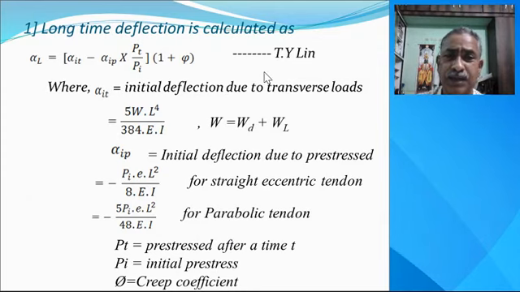Now in this formula, alpha IT, as we have already discussed, is equal to 5WL to the power 4 divided by 384 EI. Here W is equal to dead load plus live load, the total load. Alpha IP, the initial deflection due to pre-stressing, is the initial pre-stressing force, into E L square divided by 8 EI if the cable is a straight, eccentric tendon, minus 5 PI, the initial pre-stressing force, into E L square divided by 48 EI if the cable profile is parabolic or triangular.